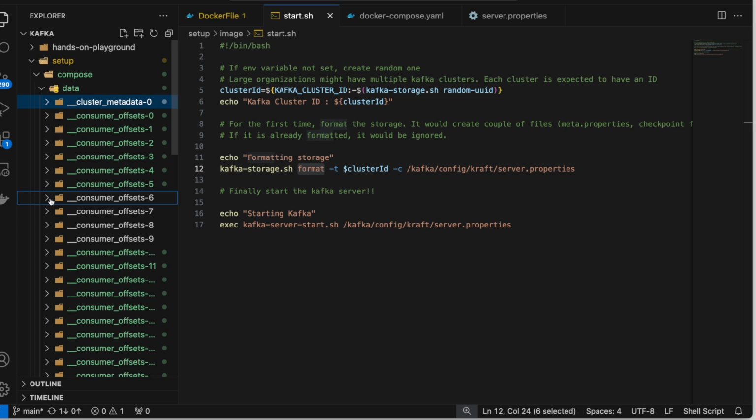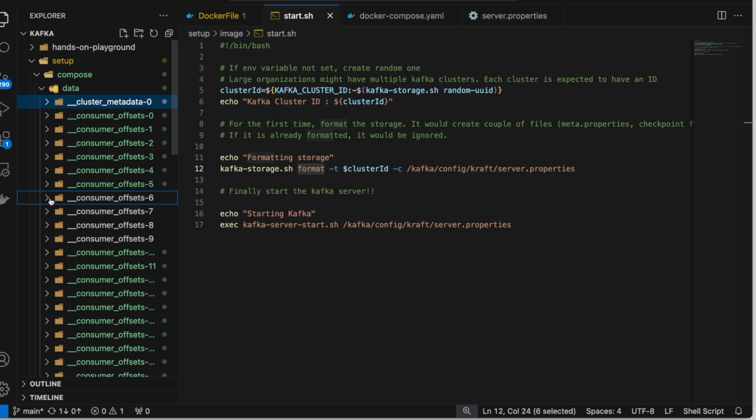Kafka provides a simple command for formatting. If by chance these directories are not present, you can just run this command and it will create all the necessary directories. And one more thing, only if the directories or metadata files are not present would it format the storage.